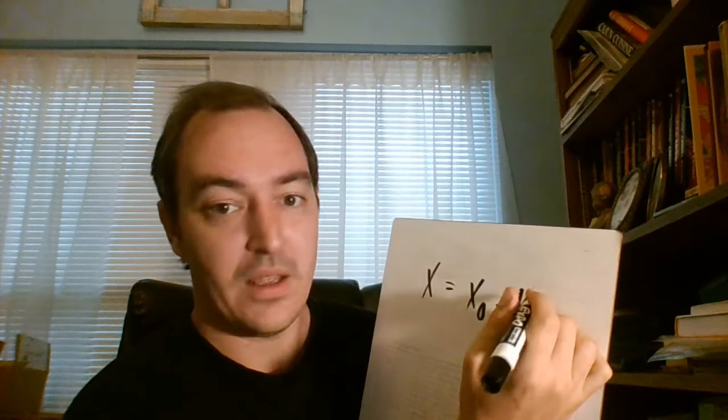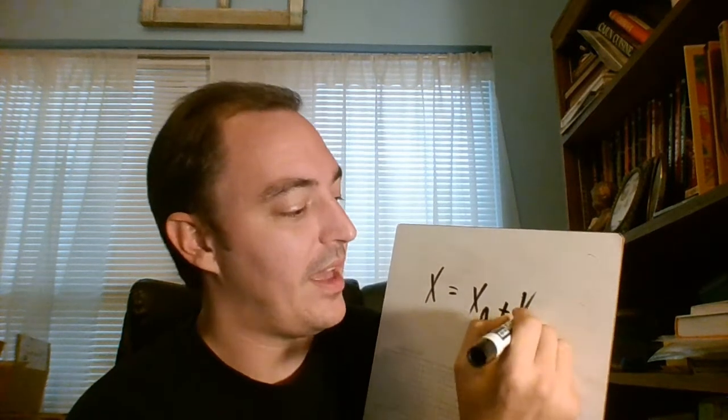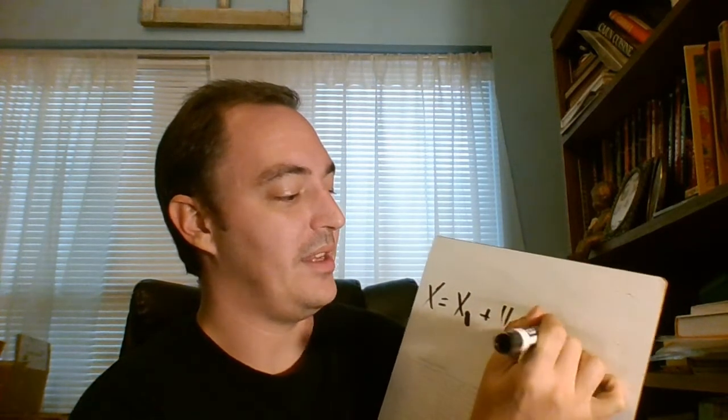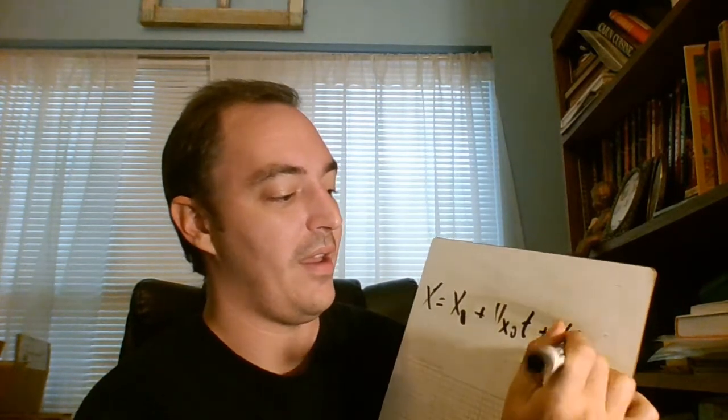So the first one you're going to see here on the formula sheet is this one. x is equal to x naught plus v naught t plus 1/2... Let's see how they wrote this. Oh, I'm giving myself enough space. Oh my God, I'm sorry.